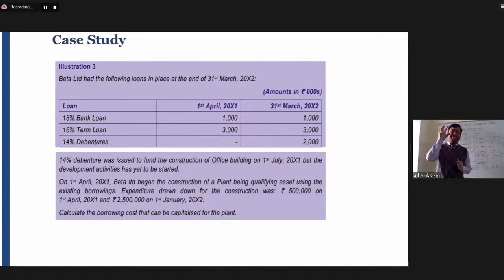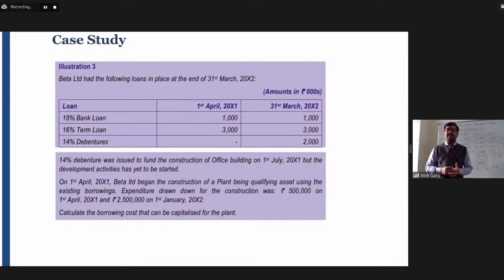And out of the existing funds on 1st April 2001, Beta Limited used the fund for the construction of a plant. It means we are not aware whether it is from 18% or from 16%, or whether the entire amount is from 16%, we are not aware, okay. So it means it is a combination of two, okay. So it is a case of general borrowing for the plant.